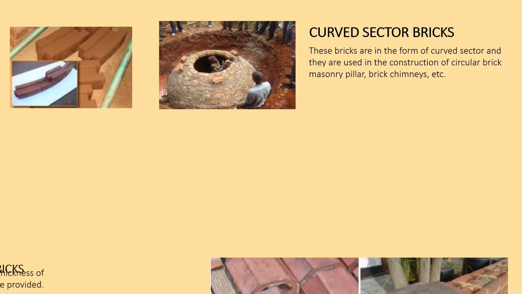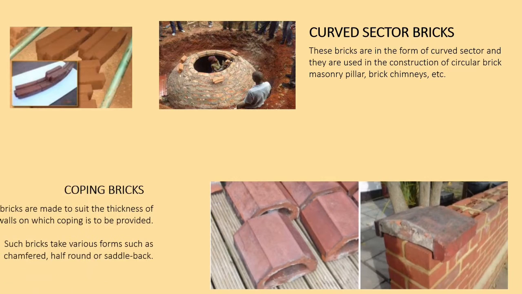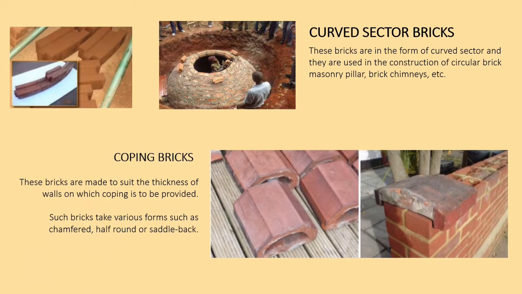Curved sector bricks. These bricks are in the form of a curved sector and they are used in construction of circular brick masonry pillars, brick chimneys, etc. The fourth one is coping bricks. These bricks are made to suit the thickness of walls on which coping is to be provided. Such bricks take various forms such as chamfered, half round, saddleback.